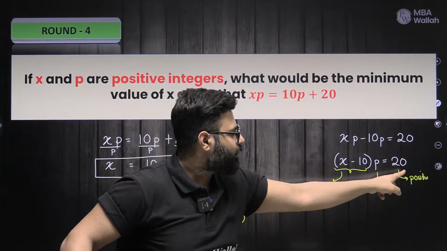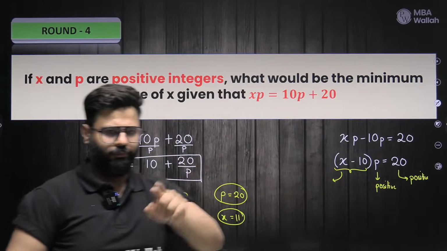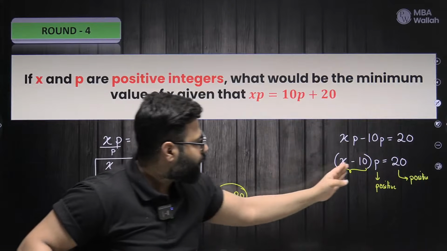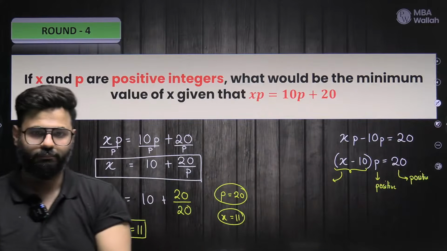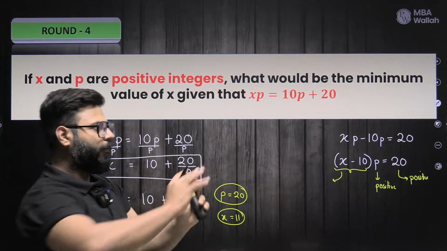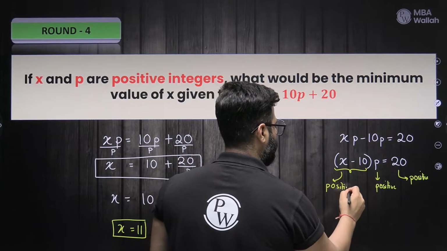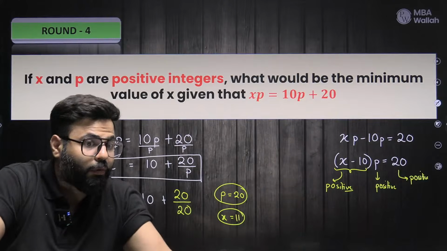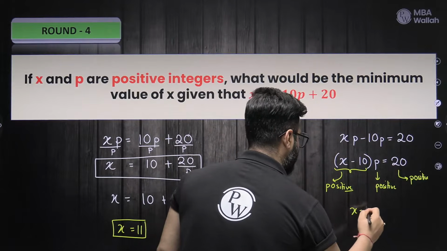Something into positive is positive. Tell me, what is the nature of this bracket, positive or negative? A positive into positive gives you a positive, or a negative into positive gives you a positive? Positive. So everybody agrees that this guy must be positive. That is what we want. So everybody agrees that x minus 10 is positive.